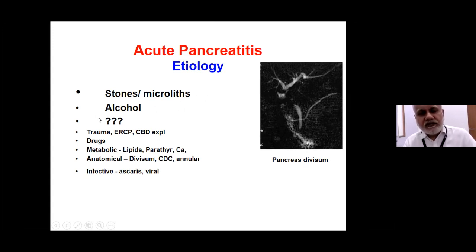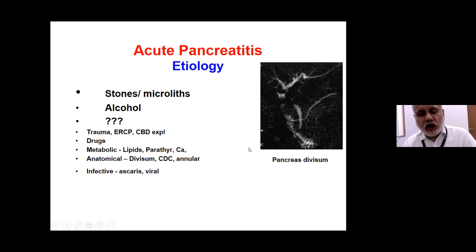And then, if these two common causes are not there, you have to look into other causes, which could be anatomical or metabolic or drugs. And if none of these causes can be found based on investigations such as MRCP, endoscopic ultrasound, and a detailed metabolic profile, then the patient will be labeled as idiopathic recurrent acute pancreatitis.